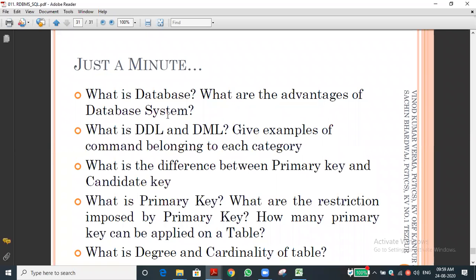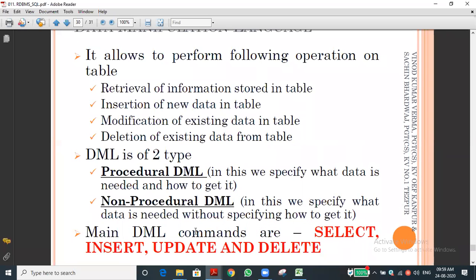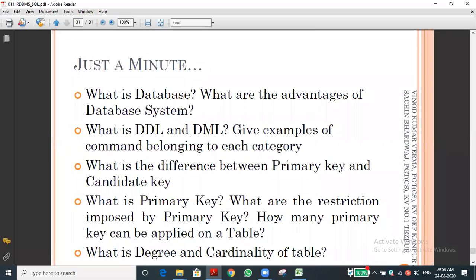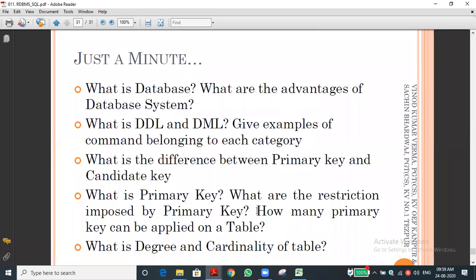Yes, I'm showing the last line, sir. You can see this. Select, insert, update, and delete. What is the difference between primary key and candidate key?